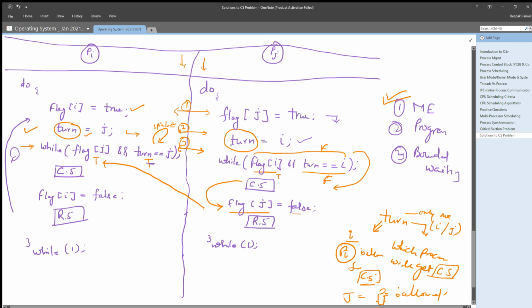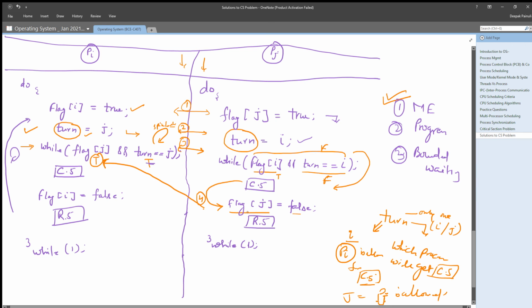That means Pj is breaking this flag j condition in the while loop, so the while loop of Pi breaks now. We are assuming that Pi is in the spin lock here, and until this complete condition becomes false, it will not break. And now check at this statement number, let's say 4.